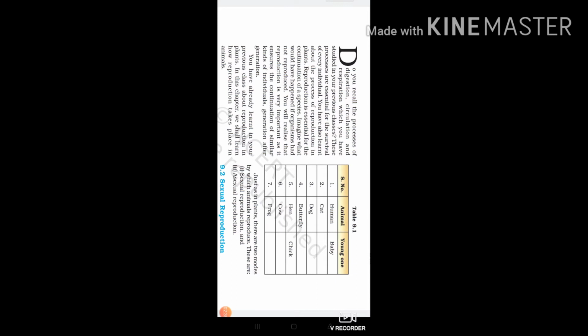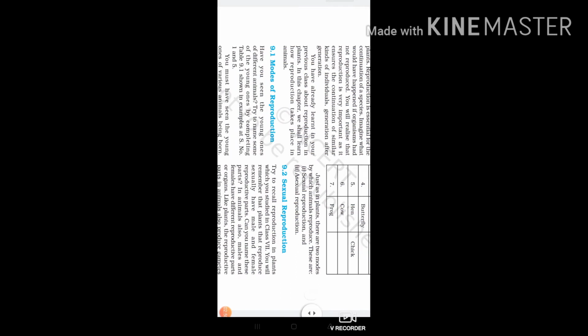A human can give birth to a young baby, a baby boy or baby girl. A cat can give birth to a kitten. A dog gives birth to a young one, that is a puppy. This way you can complete this table. Just as in plants, there are two modes by which animals reproduce. These are sexual reproduction and asexual reproduction.